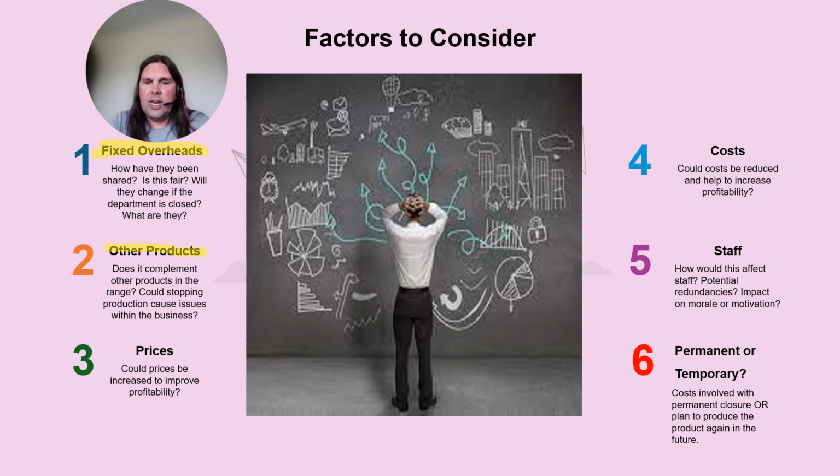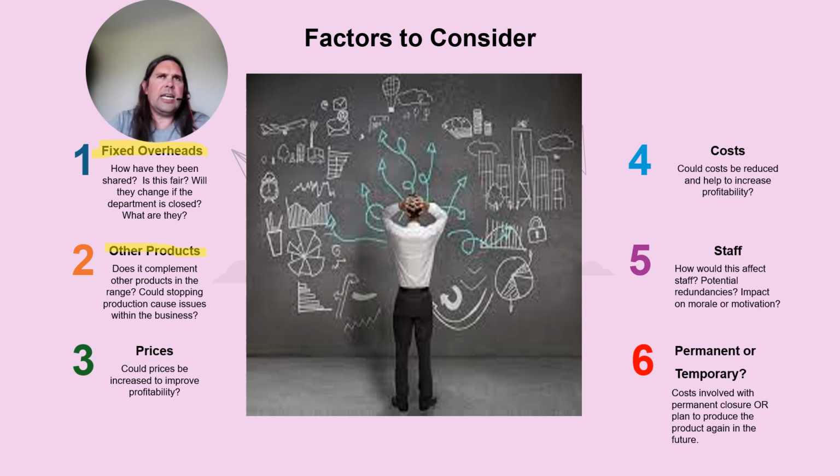This is more of a non-financial factor, which does have a financial impact. Does this particular product, does this department complement other items in the range? Now, if it does, then what we've got is that we could have a reduction in revenue or reduction in profitability in another area because we close this department. Now, clearly that's not desirable. That's not what we need. And so we've got to think about as a business overall financial impact.